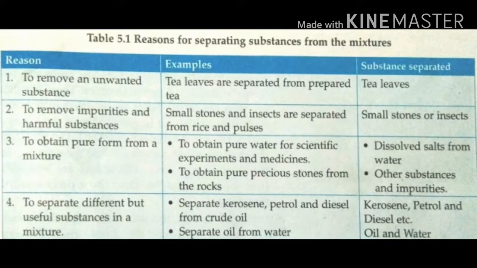For example, small stones and insects are separated from rice and pulses. From the rice or from pulses, we are removing small stones and insects. These all are impurities and harmful for us, so we are removing them from that mixture.